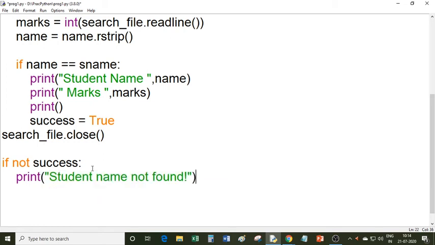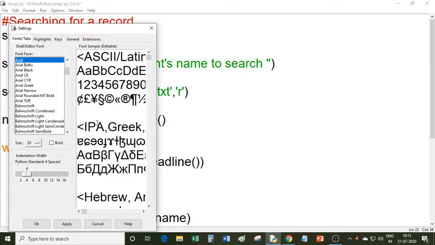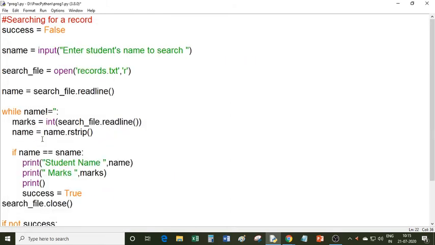So this is the complete program in which you are searching a particular record from a file. You write down this whole program. I will reduce the font size so that you can see the whole program. This is the whole program.